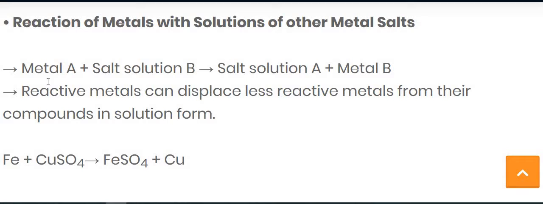So in this reaction, a displacement process occurs. The more reactive metal displaces the less reactive metal from its compound, or you can say from the solution.